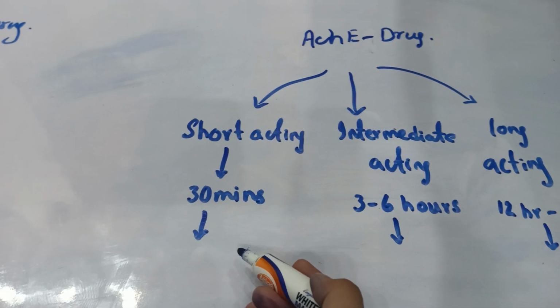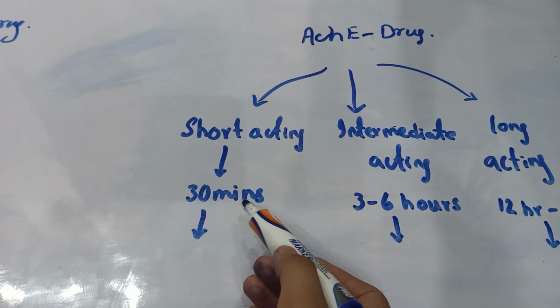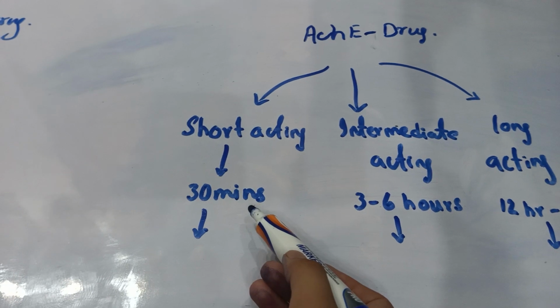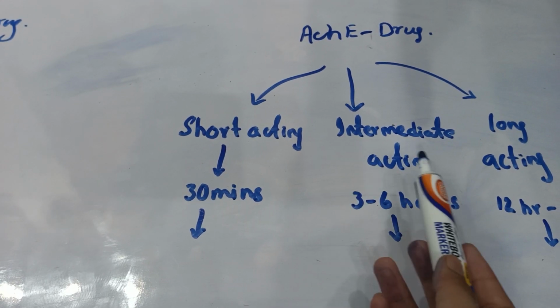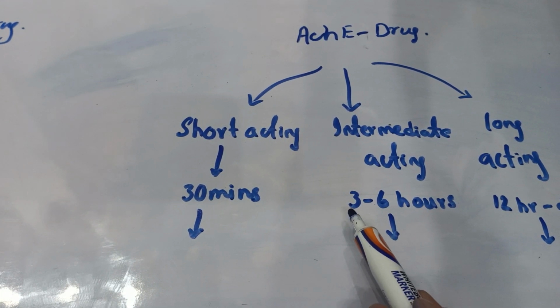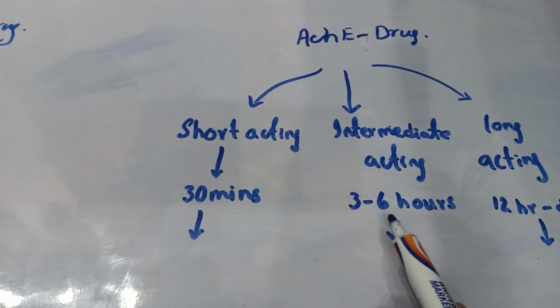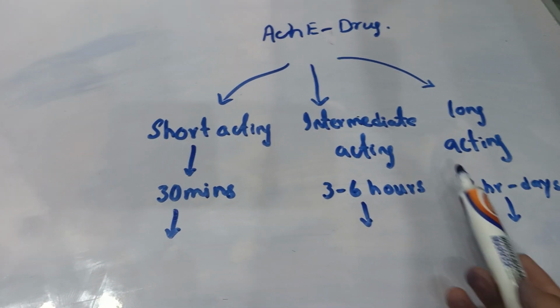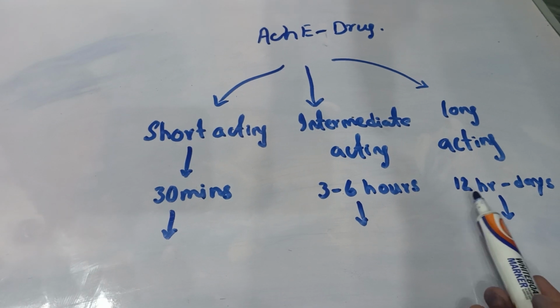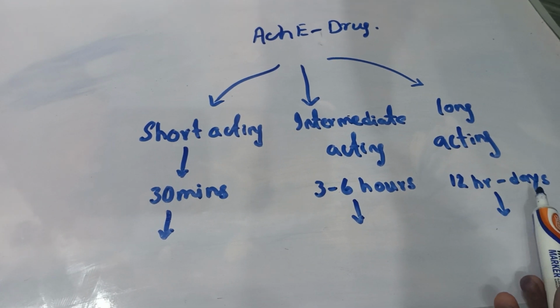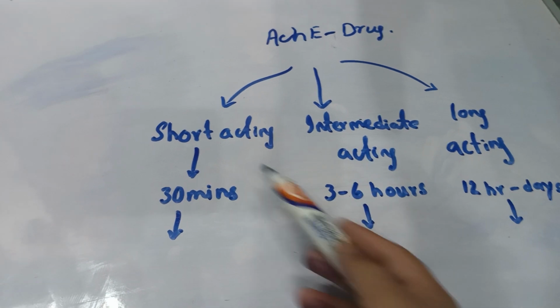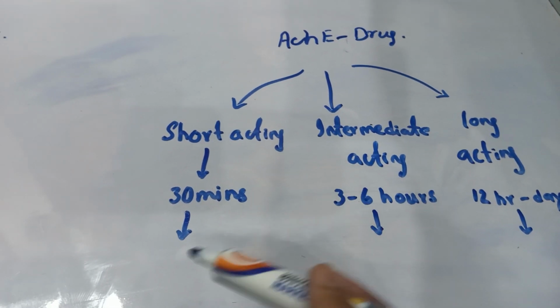Short acting means it performs its action within 30 minutes. Intermediate acting means it is prolonged, showing its effect within 3 to 6 hours. Long acting means it shows its effect within 12 hours to a few days. So this depends upon their duration.